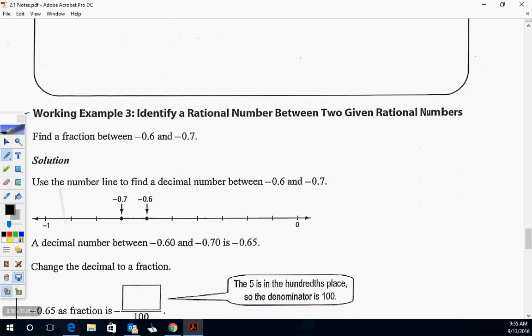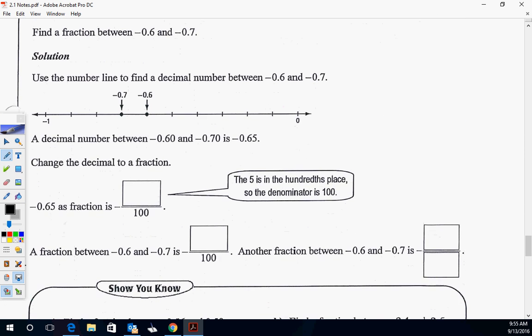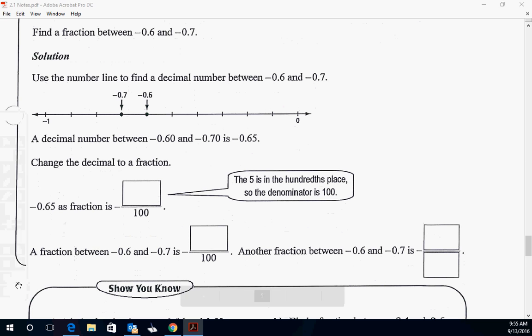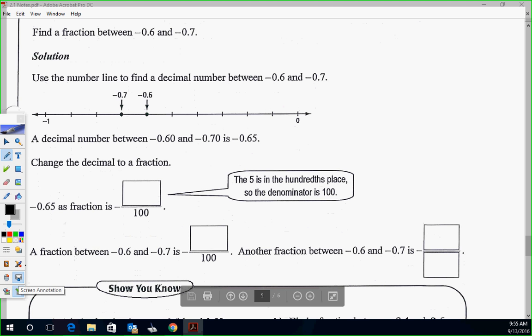Okay, this is one of the ones that people mess up the most on because they're not good at fractions. Okay, and that's why we started with fractions. Find a fraction between negative 0.6 and negative 0.7. Now, there's an infinite amount of answers, but you need to be able to find a fraction between them.